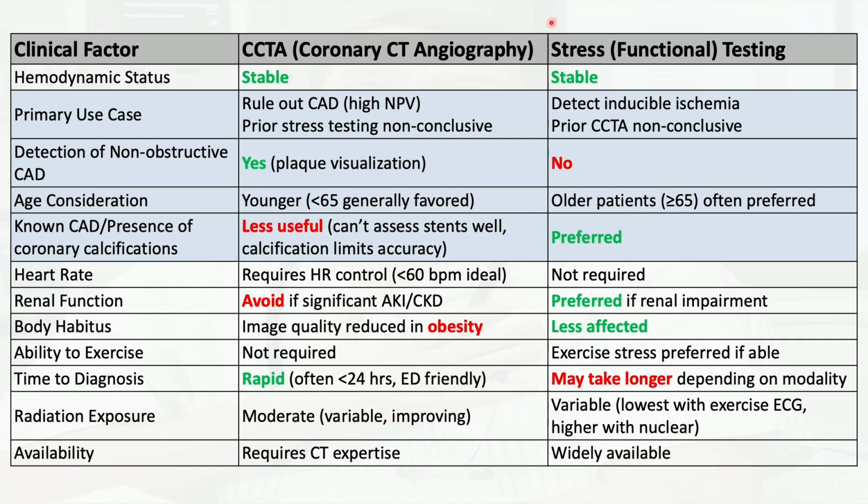So there are some pros and cons for each one of these. For example, if you're really looking into non-obstructive coronary artery disease, maybe you should do the CCTA because it visualizes the plaque better compared to stress testing, which doesn't really visualize the plaque for you. And CCTA may be better for younger patients for that reason, but for elderly, maybe the functional stress test is better. So again, pros and cons for each one of these two, but whatever is available for you to risk stratify a patient with acute chest pain or a patient with suspicion or diagnosis of ACS. These are the factors to look at, but availability is probably the most important one.